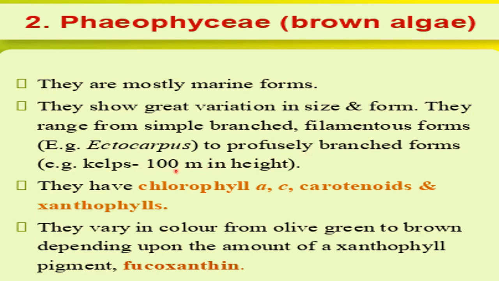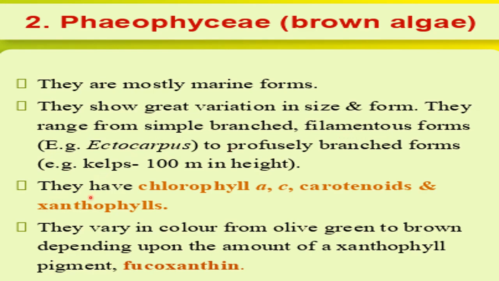An example is given here, that is kelps. So kelps is a brown algae which is 100 meter in height. For an algae, this length is so much. So kelps is 100 meter in height and it is profusely branched. And an example of filamentous form of the brown algae is Ectocarpus.